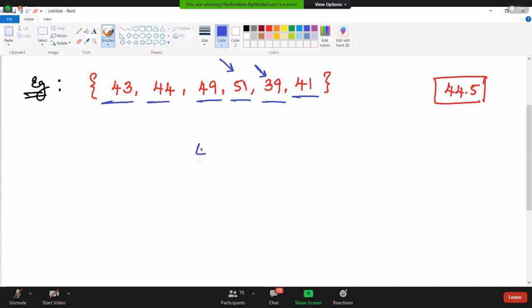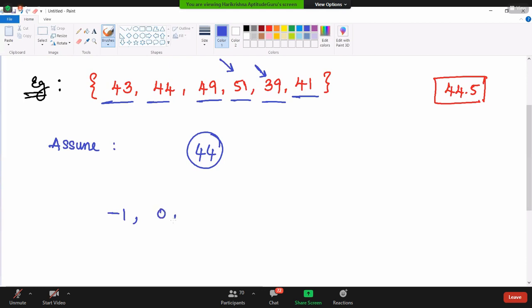Let's assume that my average is 44. Let's assume this is my assigned number. I'm assuming that average is going to be 44. If you observe the first number, it is 43. If you observe the average which you have assumed is 44 and the given number is 43, it is going to be one lesser than the given number.